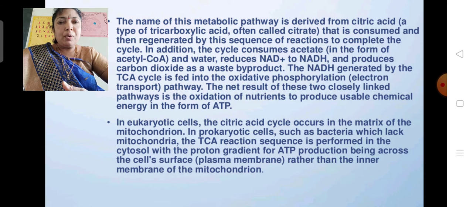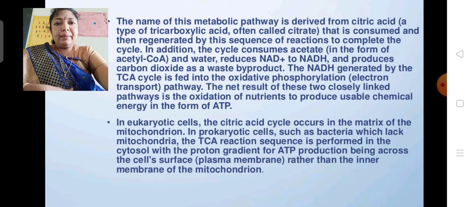The rest, acetyl coenzyme A, is a 2 carbon compound, which combines with oxaloacetic acid, a 4 carbon compound, and forms a 6 carbon compound, citric acid. The first formed product is citric acid. Hence this cycle is also known as the citric acid cycle.